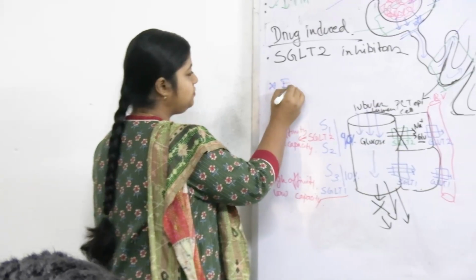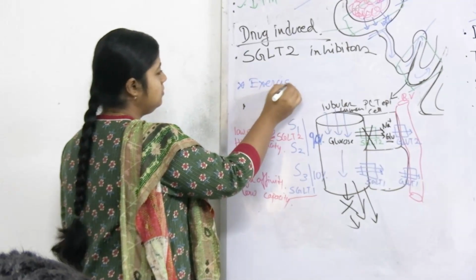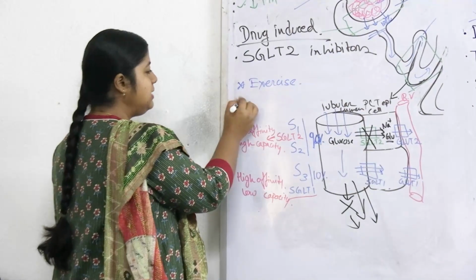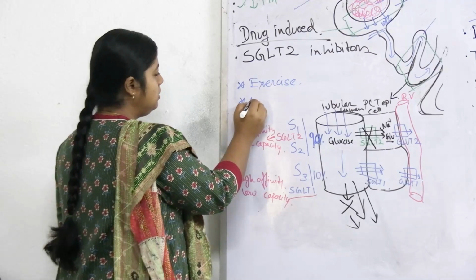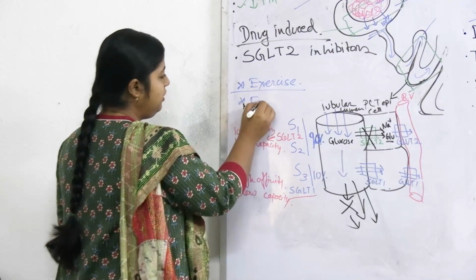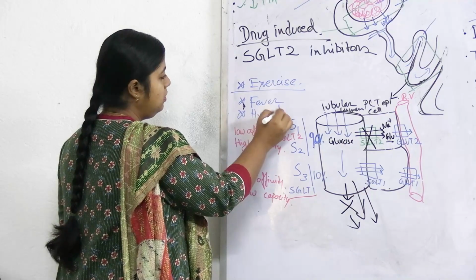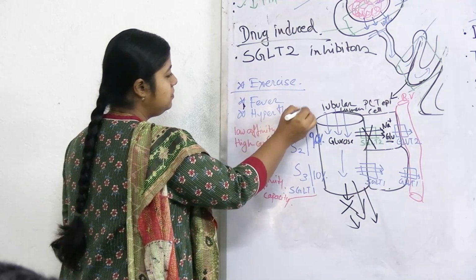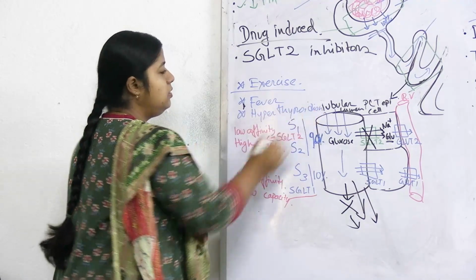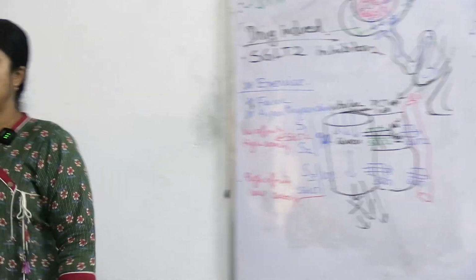Besides this, a few physiological conditions are also there, like excessive exercise, fever and hyperthyroidism. So in these conditions we can see glycosuria.